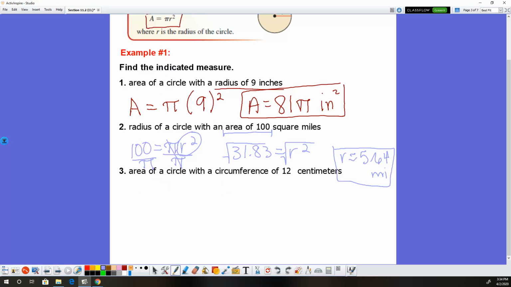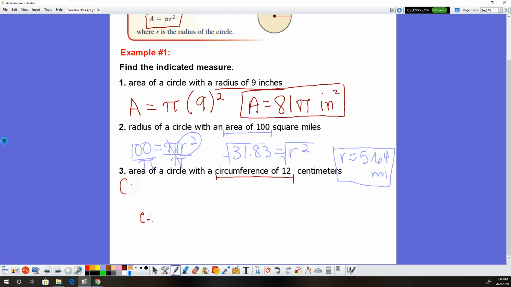All right, the next one we have to do a little bit more work, but it's not hard work. It's very doable work. So here I want to find the area of a circle with the circumference of 12. When I look up at my area formula, all I need to find the area is the radius. Well, it doesn't give me the radius, all it gives me is the circumference, but I can use the circumference to find the radius and then use the radius to find the area. So let's do that. First we want to find the radius.